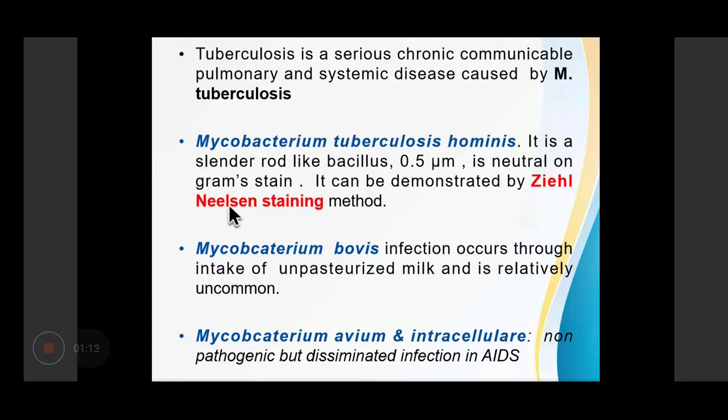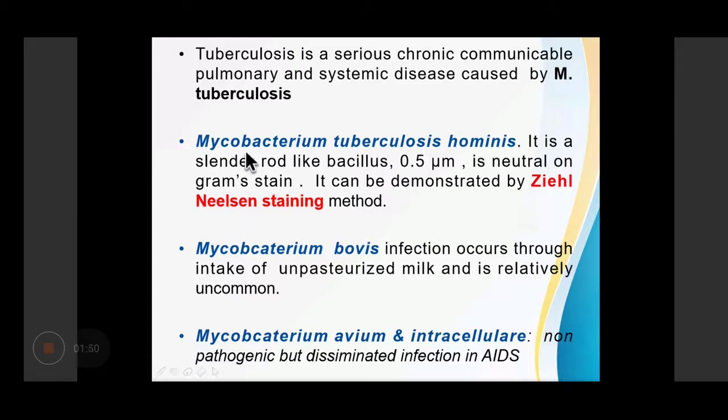Other types of Mycobacterium which can cause infection are Mycobacterium bovis, Mycobacterium avium, and Mycobacterium intracellulare. Now, Mycobacterium bovis mainly occurs in cows and spreads to humans through milk, and it causes intestinal tuberculosis or tonsillar tuberculosis. Infection occurs through intake of unpasteurized milk, and because we now use more pasteurized milk, this is relatively uncommon.